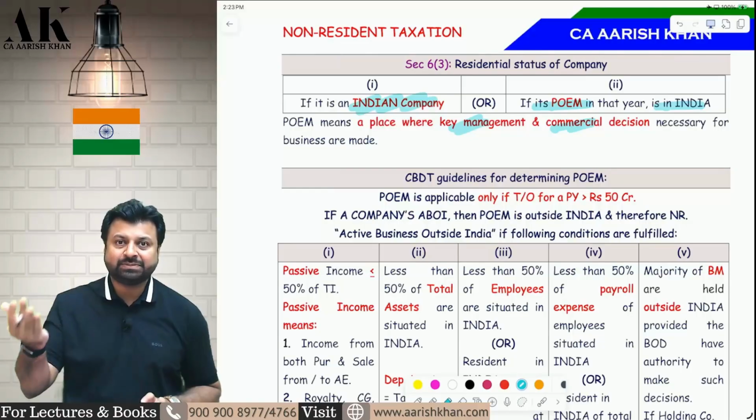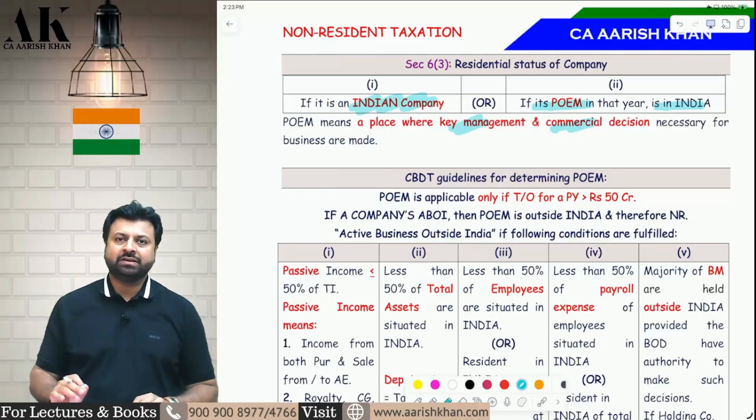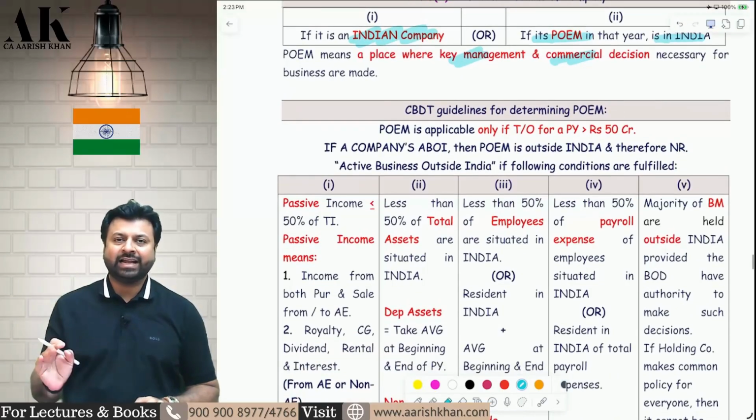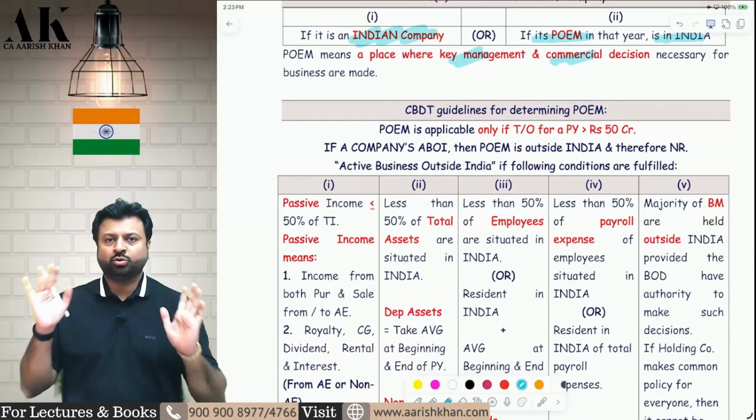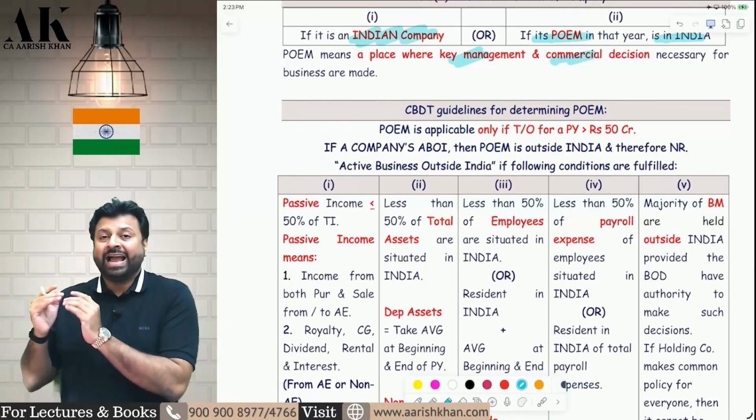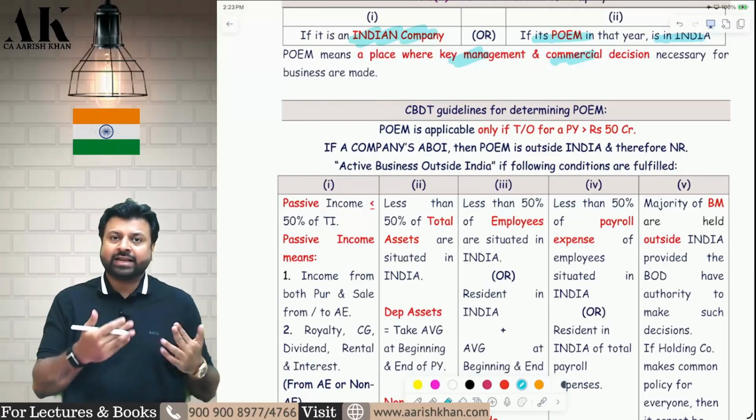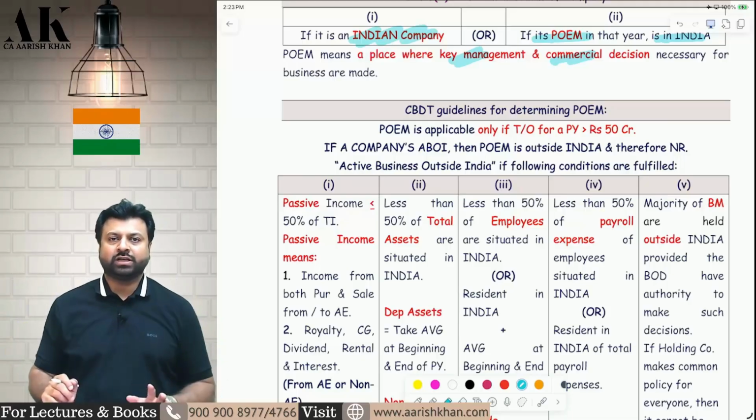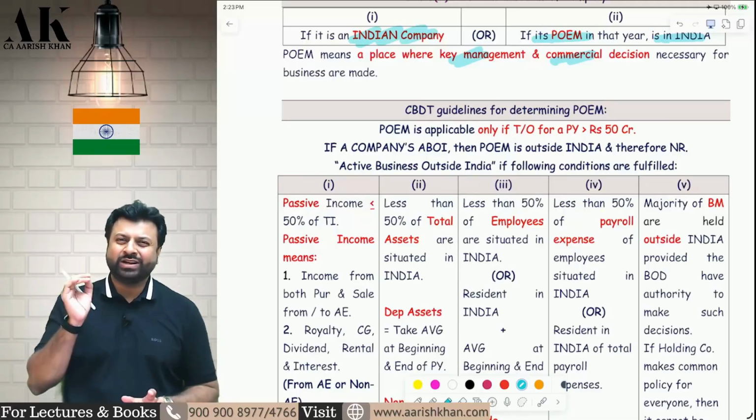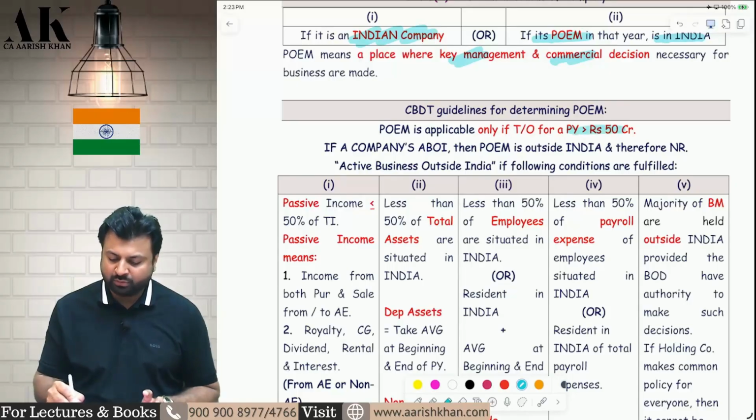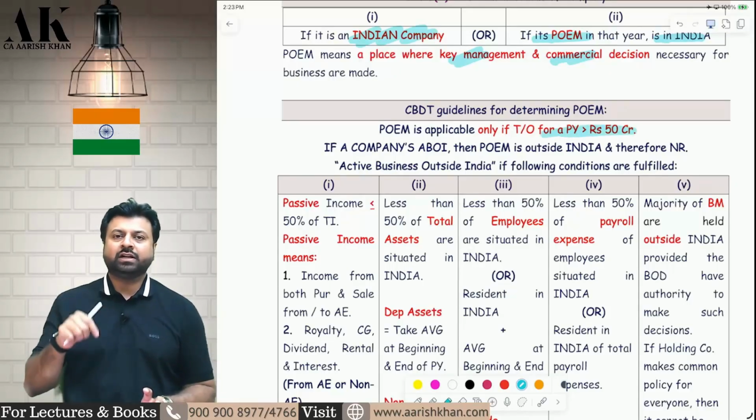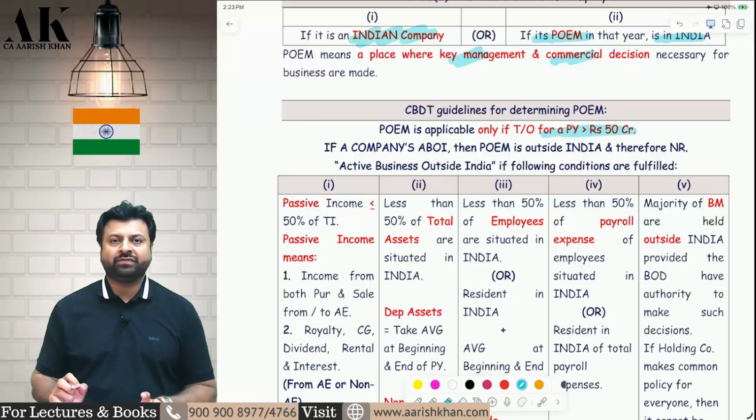Now, to further explain this in detail, the CBDT has given a guideline, and this guideline has divided all the companies into two parts. First part, where the active business is outside India, and second part, where there is no active business outside India. But remember, this guideline is only applicable to companies whose turnover is more than 50 crore rupees. So if the turnover of the company in financial year 25-26, that is in the current financial year, is more than 50 crore, then this guideline is applicable.